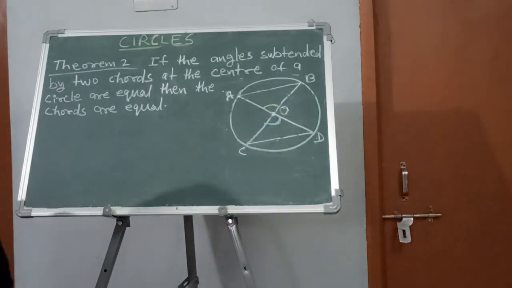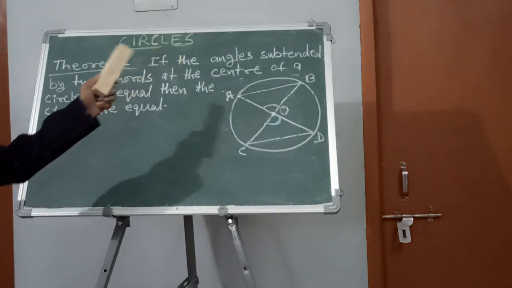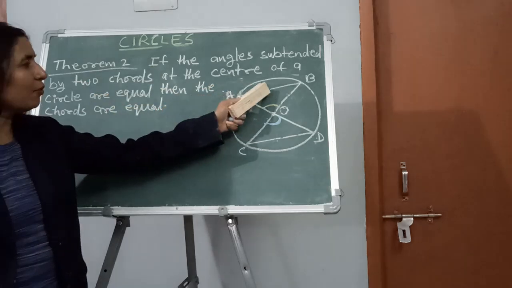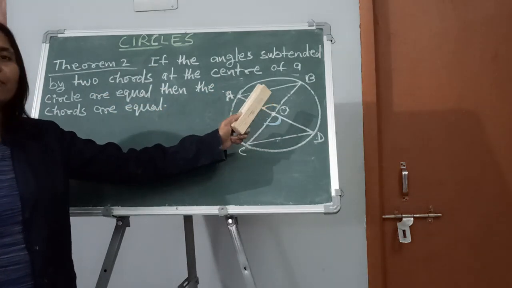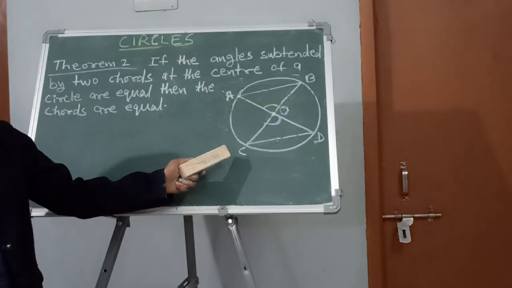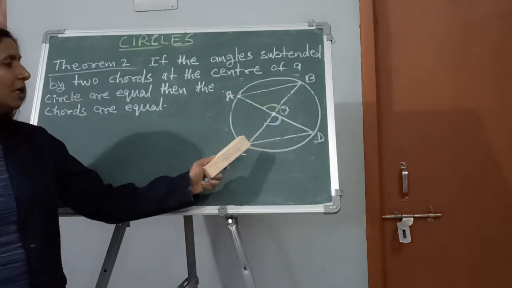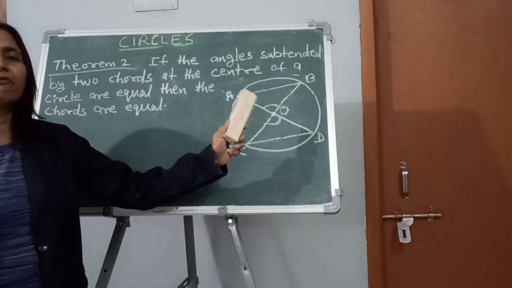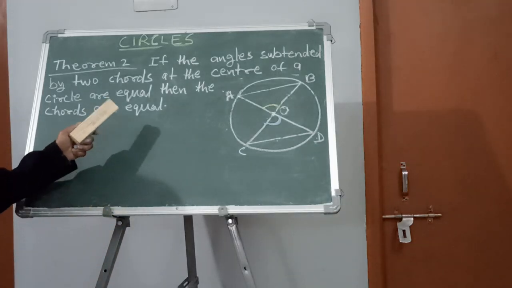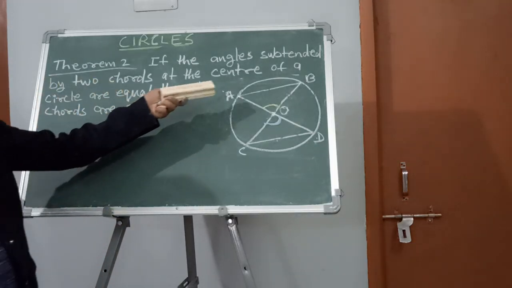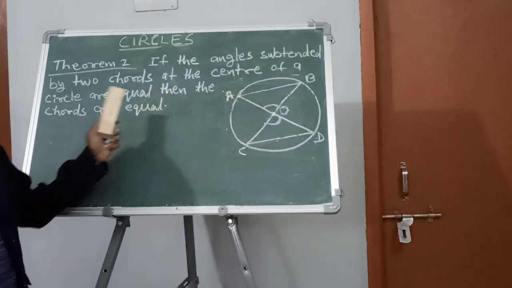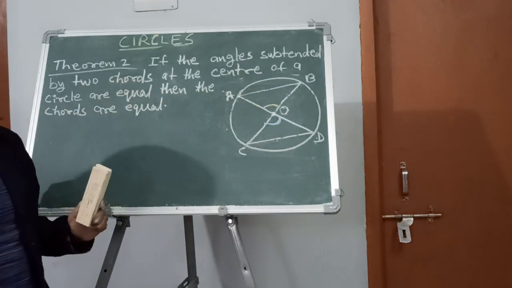So the statement of this theorem is telling: if the angles subtended by the two chords at the center, this chord AB is subtending, forming an angle AOB at the center, and similarly this chord CD is forming an angle COD at the center of the circle, are equal, meaning if this angle is equal to this angle, then you have to prove the chords are equal.